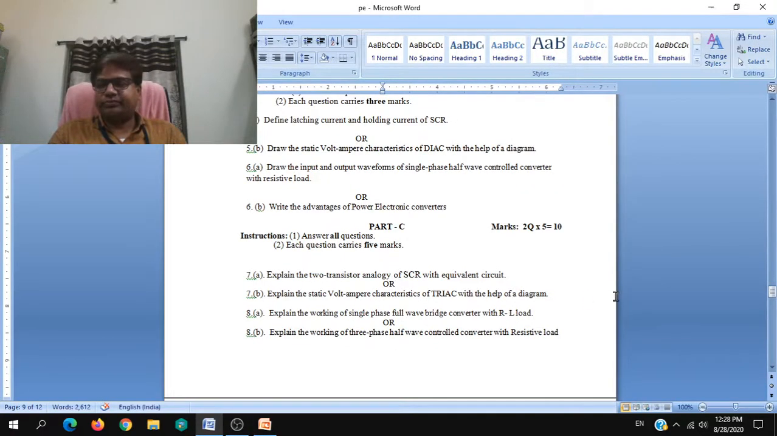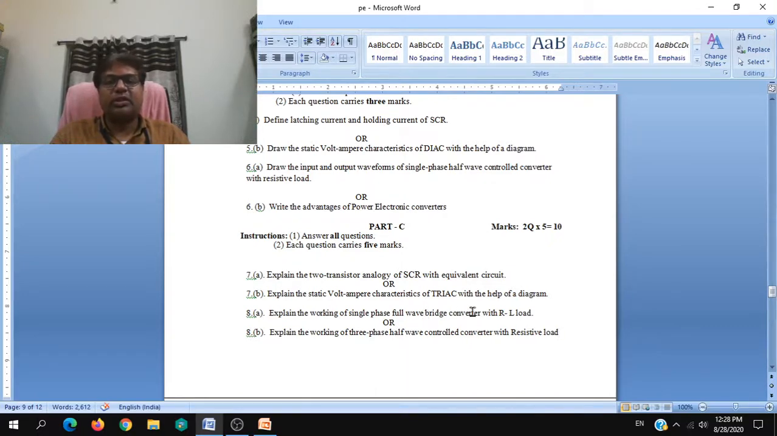And the next is last question, eighth question is from the second unit. Explain the working of single phase full wave bridge converter with RL load. Explain the working of three phase half wave control converter with resistive load. Explain the working of single phase full wave bridge converter. Single phase is the supply. Full wave means you want output to be full wave rectification, or both half cycles should be converted.